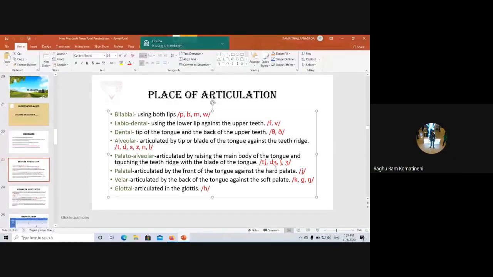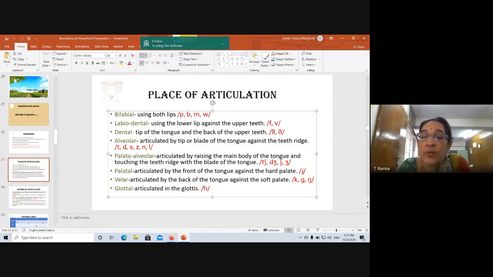J. Not Z. This is J. This is ch. This is j. This is sh. This is zh. Okay. This sound is, okay, I'll tell you, this sound is year. Year sound. Okay? As in year, Y-E-A-R. Y. Okay. Yam. This is Y sound. Yak. This is year sound. Not J. The letter is J. This is not a letter. This is a sound. So this sound is year. Okay? Year.